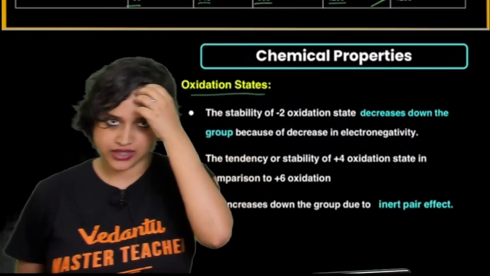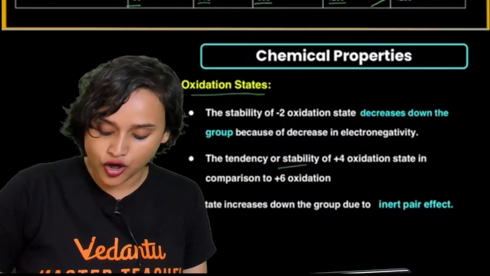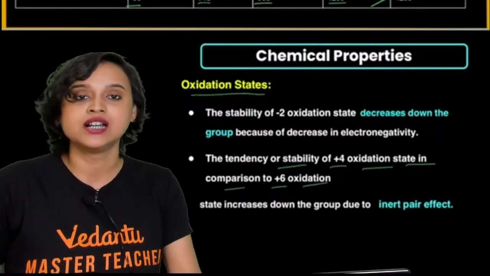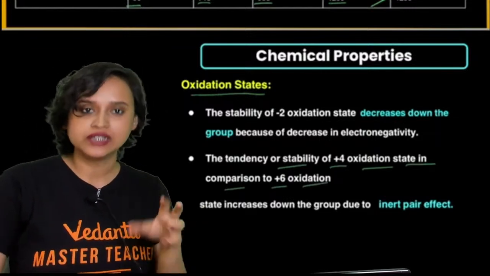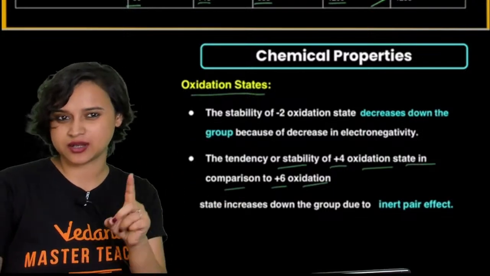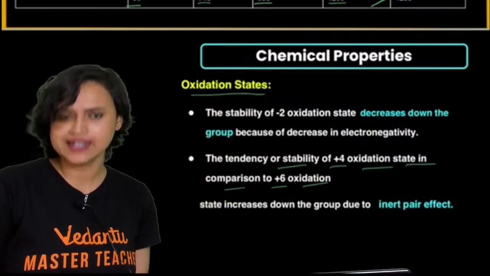Now the stability of the +4 oxidation state in comparison to the +6 oxidation state, obviously, there is a mismatch. The +6 oxidation state stability will decrease down the group. Yes, the +4 oxidation state will increase slightly.